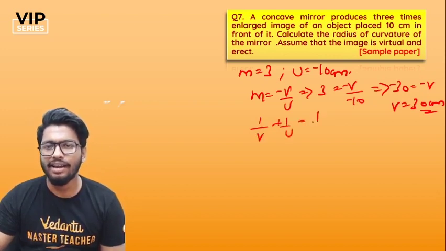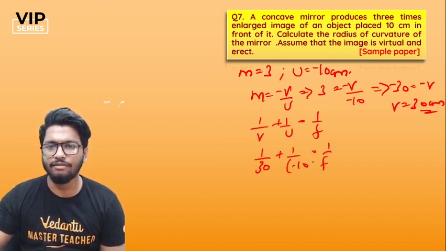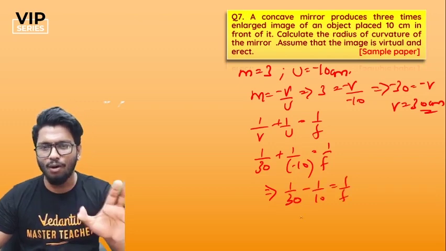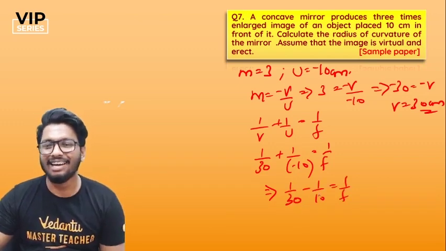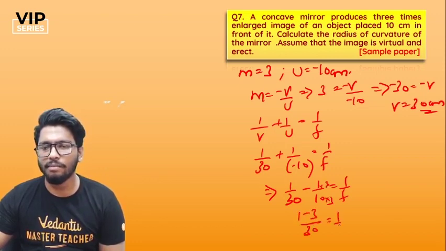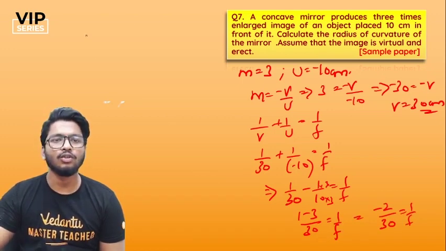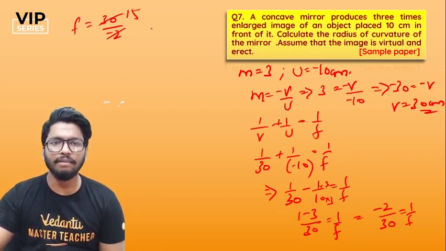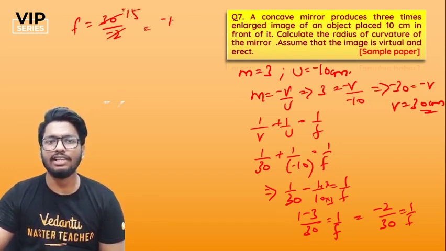Once you find out V, then use the mirror formula. 1 by V plus 1 by U is equal to 1 by F. So 1 by V is 1 by 30 plus 1 by minus 10 is equal to 1 by F. So I can write this as 1 by 30 minus 1 by 10 is equal to 1 by F, just to avoid sign confusion. So that would make it into 3. So that's 1 minus 3 divided by 30 is equal to 1 by F. So that's minus 2 divided by 30 is equal to 1 by F. So F is equal to the reciprocal of that, 30 divided by minus 2. So that's minus 15 centimeters. So F is equal to minus 15 centimeters.